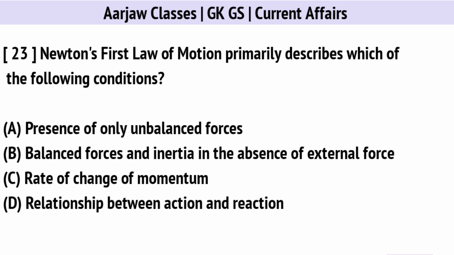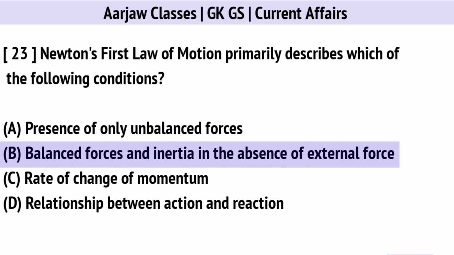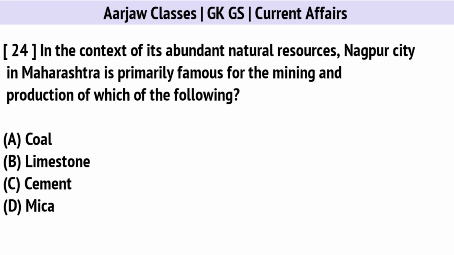Newton's first law of motion primarily describes which of the following conditions? Correct option is B. Balanced forces and inertia in the absence of external force. In the context of its abundant natural resources, Nagpur city in Maharashtra is primarily famous for the mining and production of which of the following? Correct option is A. Coal.